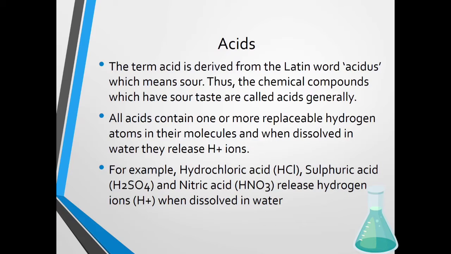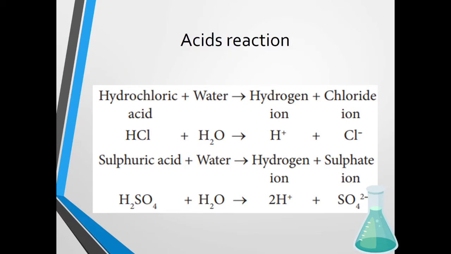But nowadays we define it chemically: the substances which liberate hydrogen ions when we dissolve them in water are said to be acids. Examples of acids are hydrochloric acid, sulfuric acid, and nitric acid. They always liberate hydrogen ions when they dissolve in water.